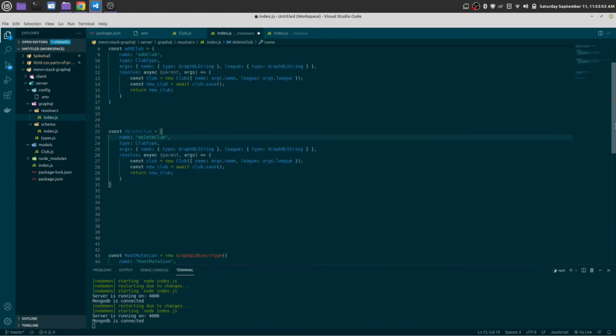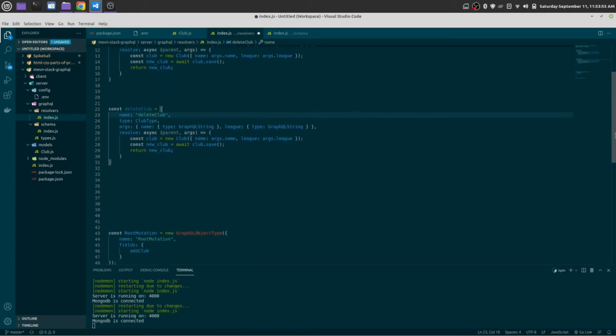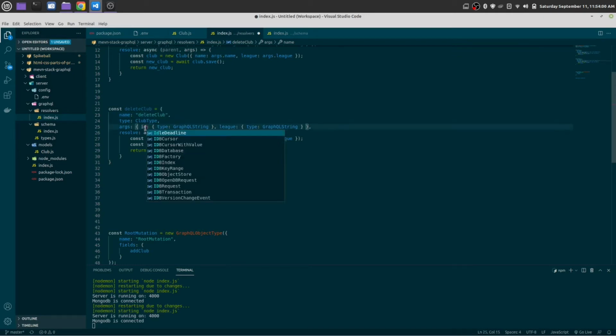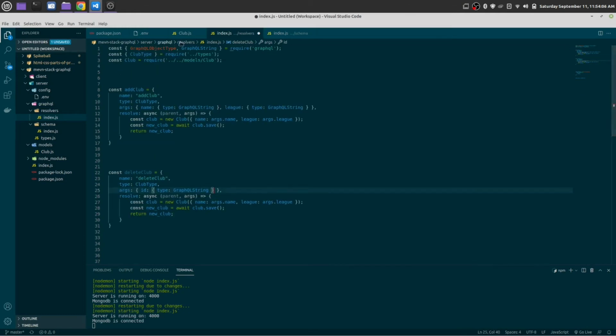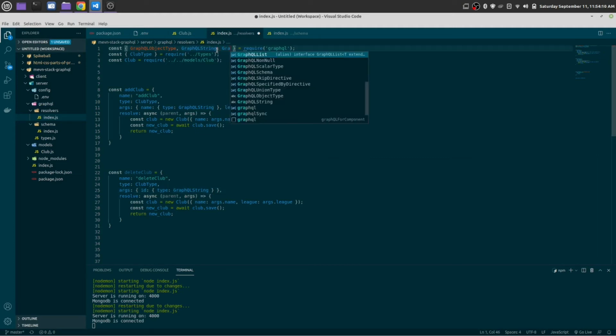this is also type of club type, and argument, it will have only one argument of id, and here in the place of GraphQL string will have GraphQL id.